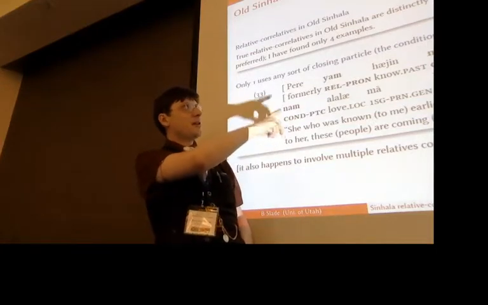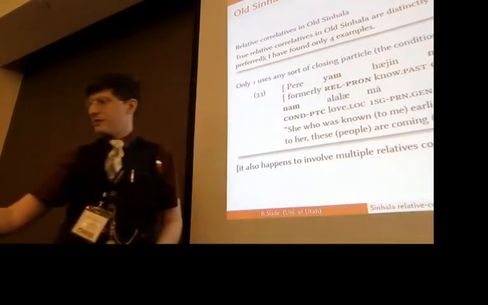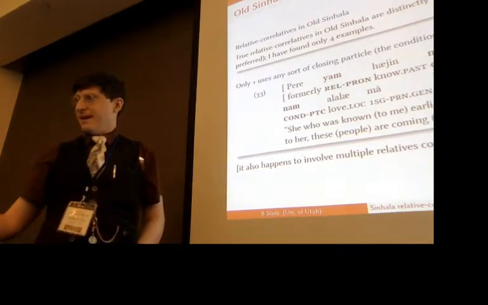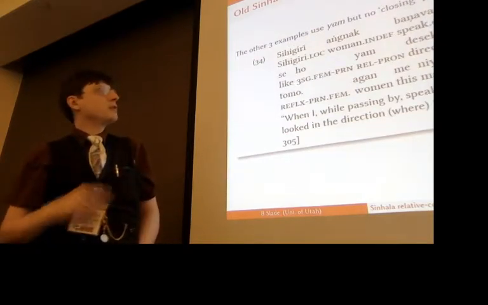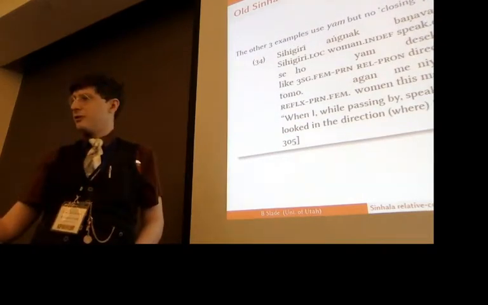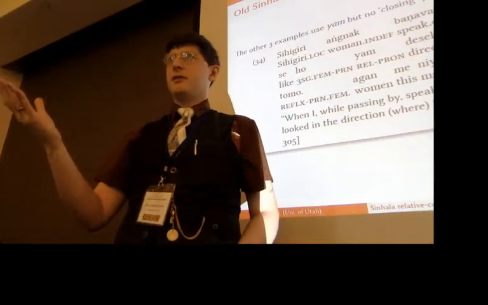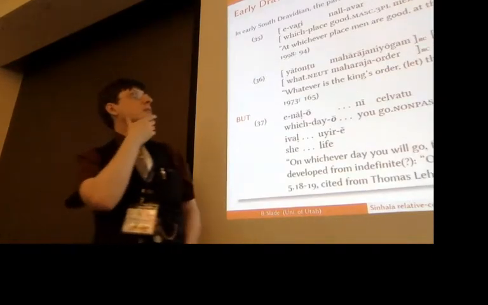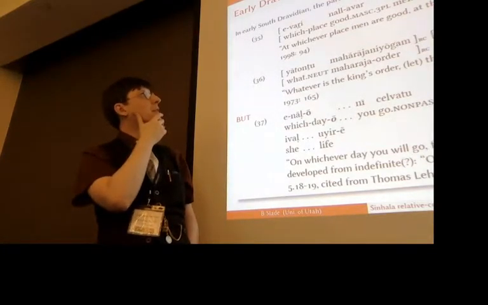And it's not the da, so it's not the kappa particle, it's this conditional. And it doesn't, in fact, sit quite on the edge anyway. All the other ones use this relative-correlative, but they don't have any of these particles involved in them. And so one thing to think is, well, maybe this is then influence from Dravidian, right? Because Dravidian does have these things, and that's probably a reasonable thing to think.